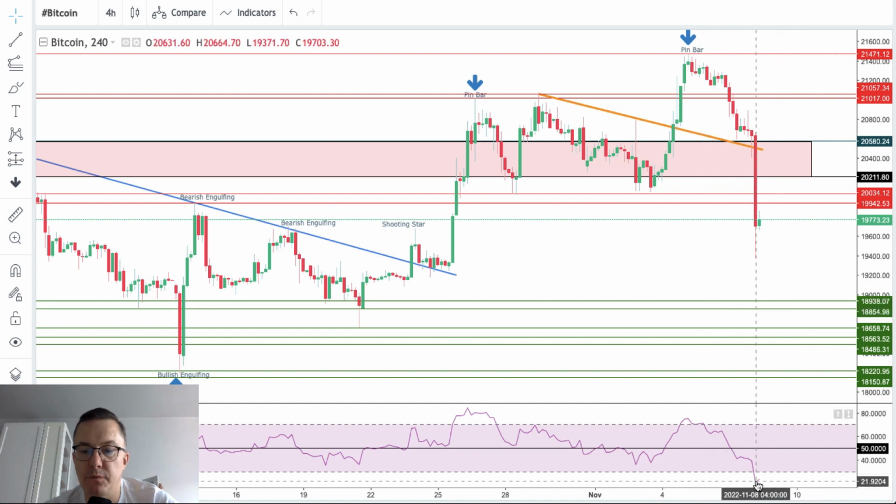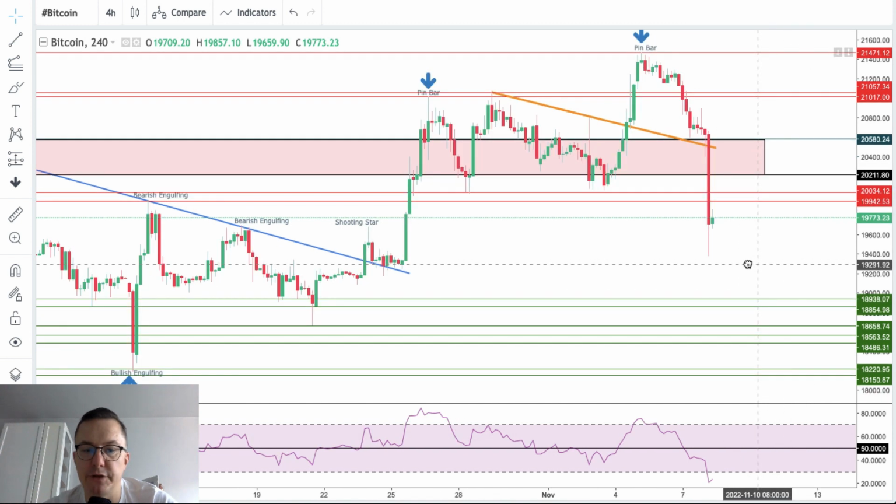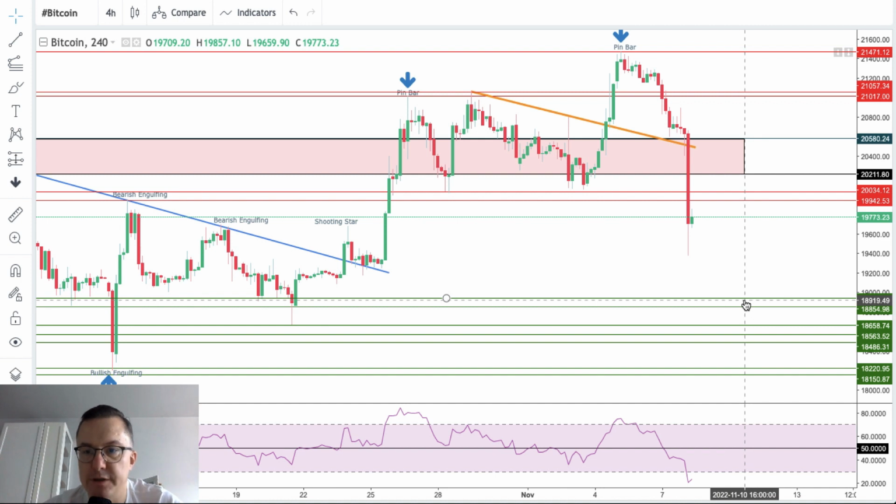Momentum is already way over the level of 30 on the 4-hour chart. Extremely oversold market conditions, and it looks like we need some kind of a bounce, maybe towards the technical resistance, and then the down move should be continued towards the next technical support.